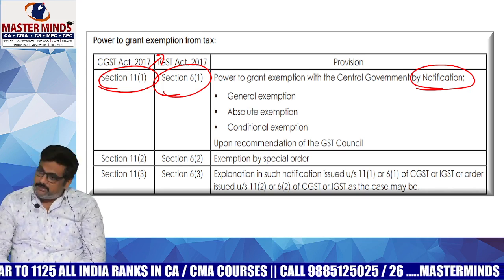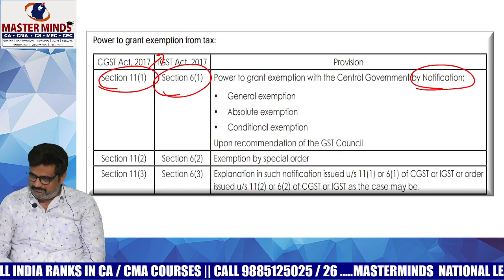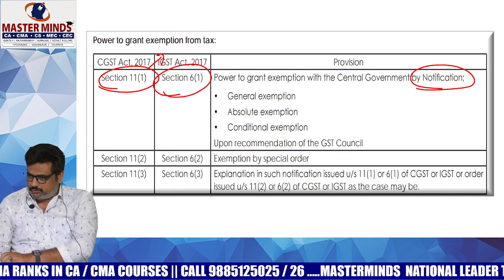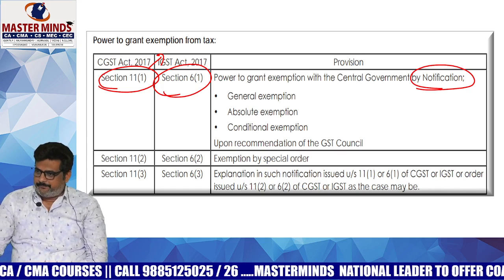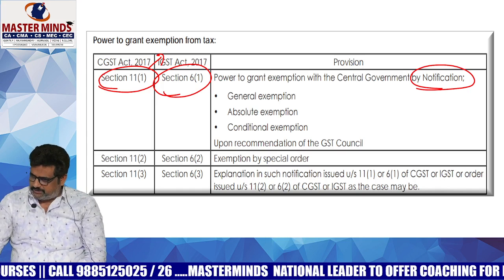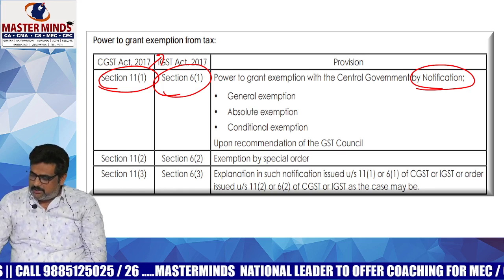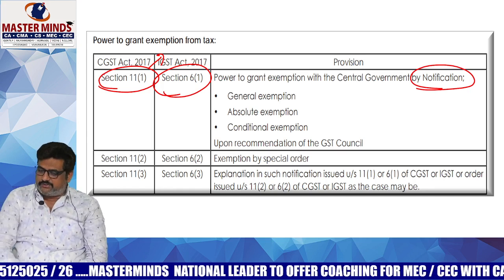In the same way, exemptions were also partial in service tax, but now in GST there is no such concept. So practically it is not there, whereas in theory it is. Full exemption means there is no need to pay GST, and if it was exempted only to some extent, it is known as partial exemption.